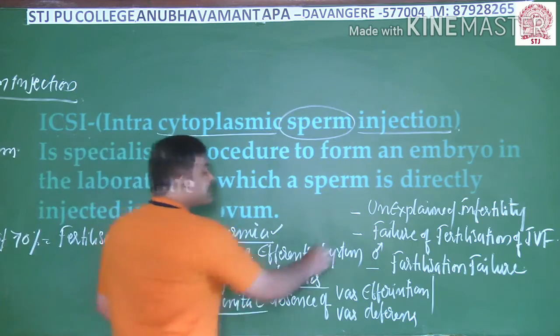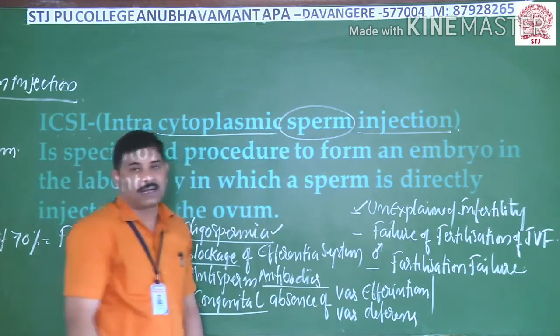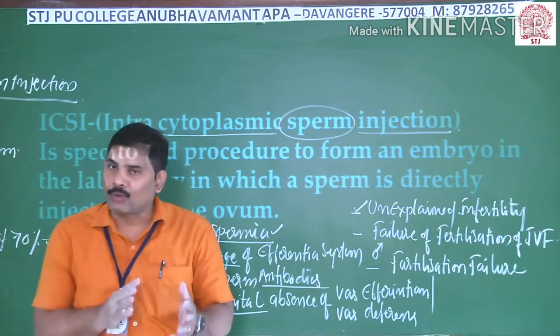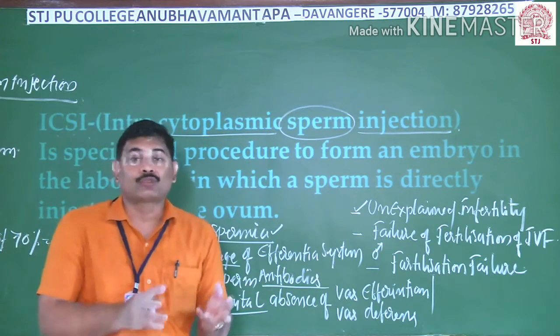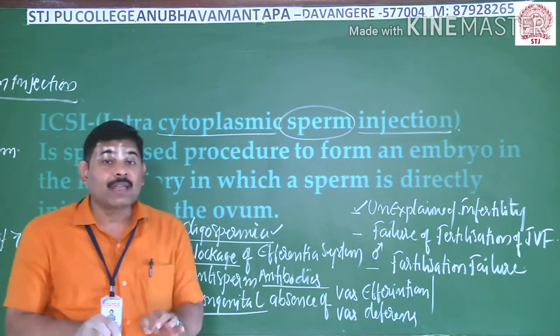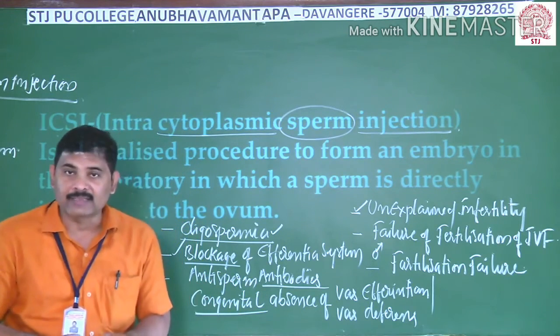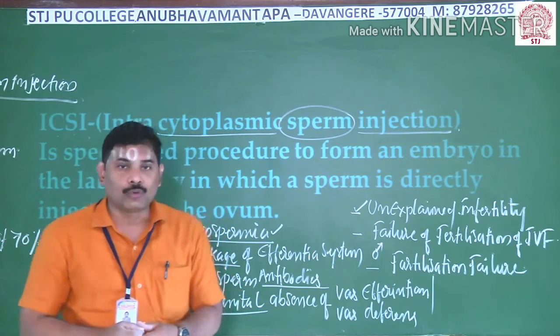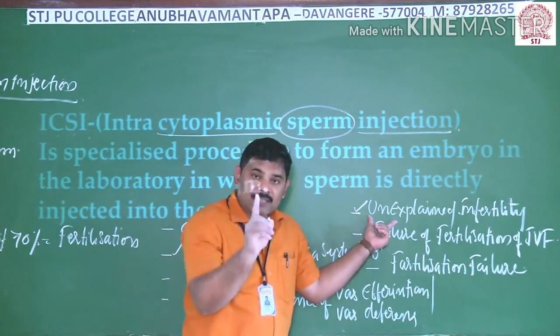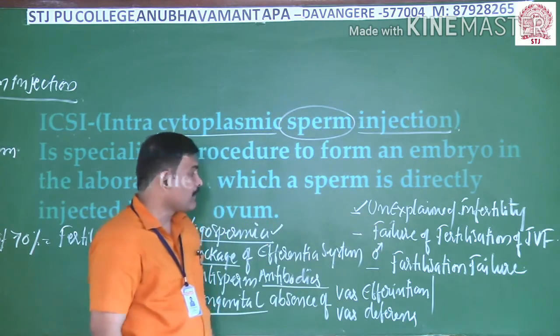Thereafter, unexplained infertility is another condition. Here the male is healthy and perfect in all aspects, and the female is also healthy and perfect in all aspects. They do not have any problem, yet fertilization does not take place. That condition we generally know as unexplained infertility. Even in such cases we can go with this method.